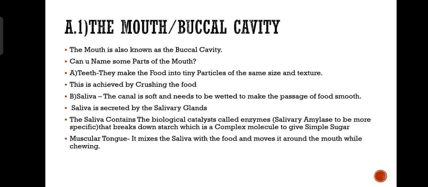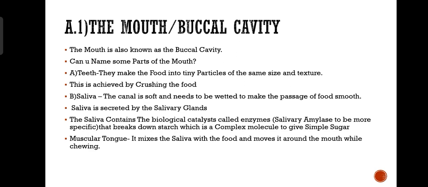Your esophagus is very soft and your food needs to be wetted for the food to pass. So this is done by the saliva. Saliva wets the food. Saliva is secreted by the salivary glands. The saliva contains biological catalysts called enzymes. Biological catalyst means anything which speeds up the reaction. If a reaction is very slow, it is speeded up with the help of enzymes.